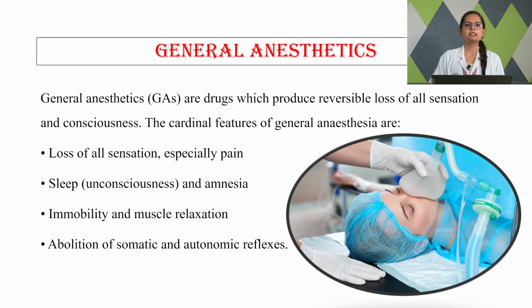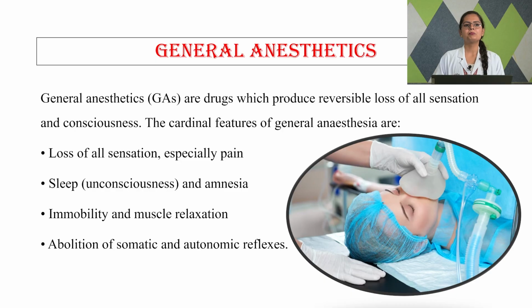General anesthetics are the group of drugs which produce the reversible loss of all sensations and consciousness. Here we are going to discuss the different cardinal features of general anesthetics. A very important one is loss of all sensations, especially the pain sensation. Then sleep, that is unconsciousness, and side by side there will be amnesia.